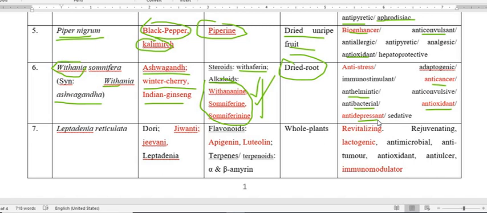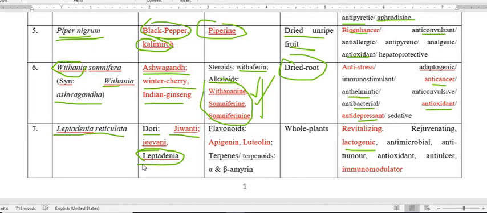ashwagandha. Another plant is very good, and one of its components is also present in the drug which we use to increase milk secretion, so it possesses the lactogenic property. So the name of the plant is Leptadenia reticulata. Leptadenia reticulata is the scientific name, and the common names are Dori, Jivanti, Jivani, and this is matching with the scientific name Leptadenia.